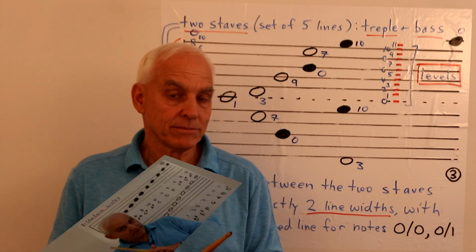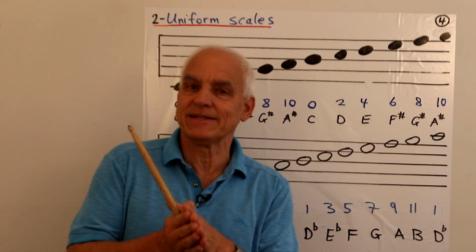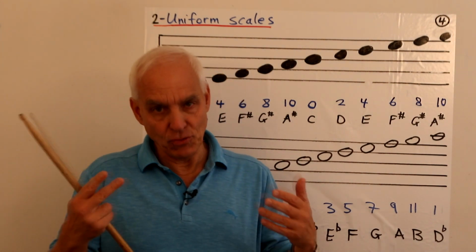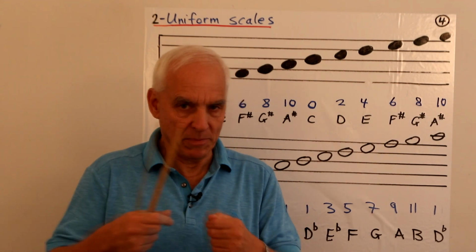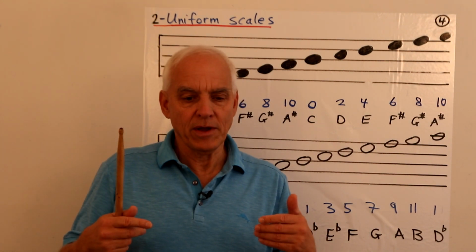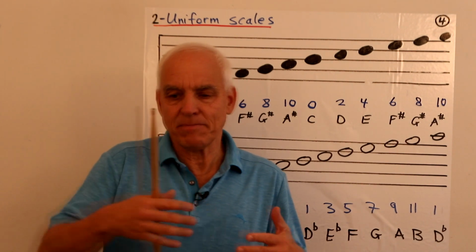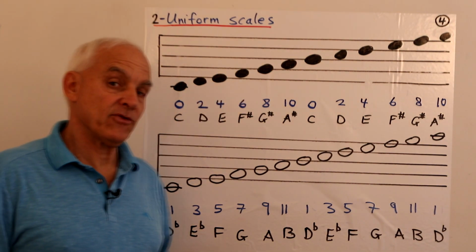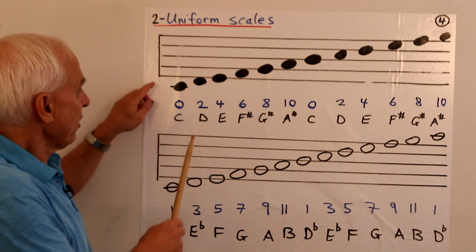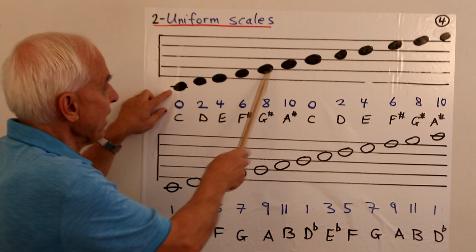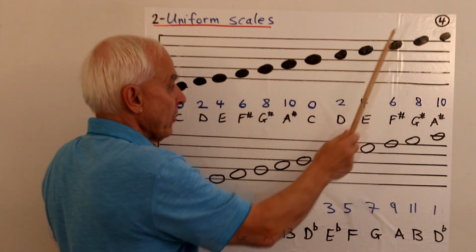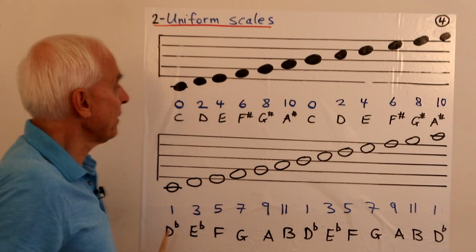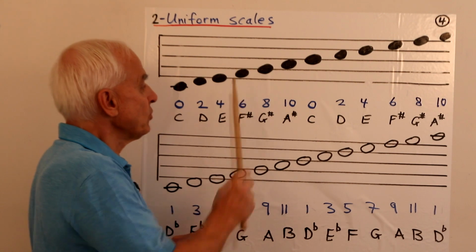All right, let's talk a little bit about scales, and we're going to start with arguably the simplest scales, which are the 2 uniform scales. And there are essentially 2 of them. Of course, there's actually more depending on where you start, but there's sort of 2 scale patterns that go in both directions. And here they are in our PSN notation. Here are the notes 0, 2, 4, 6, 8, 10, 0, 2, 4, 6, 8, 10. They're all in black, happily. The separation is all just a single 2-step in each case.